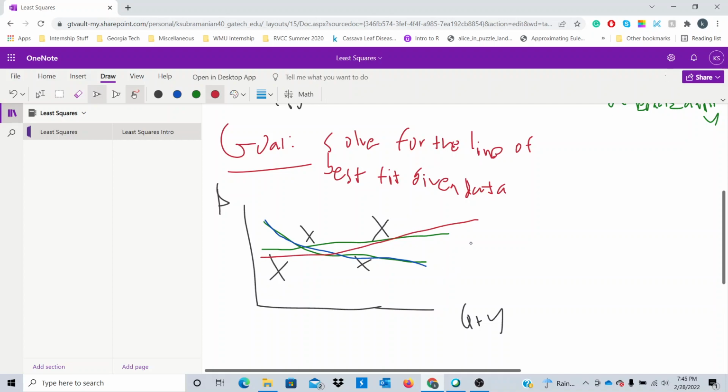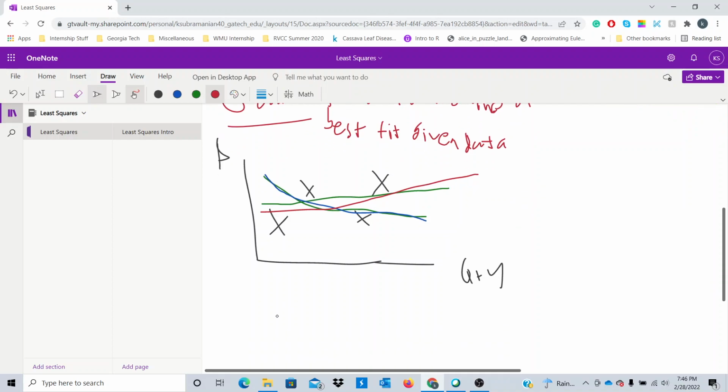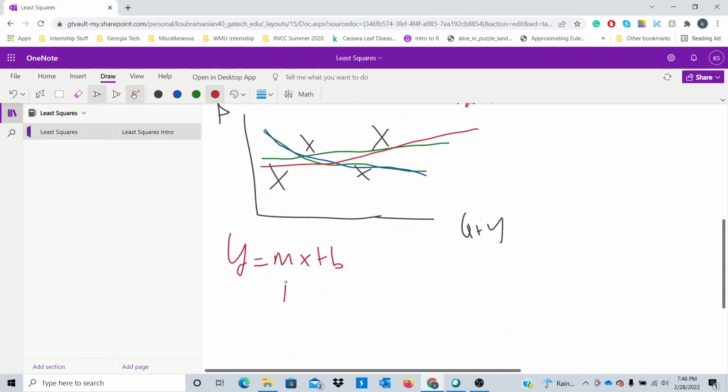And how do we know which line is the best to use? Well, what do we have here? We have that a line can be expressed as y equals mx plus b. So what is m? If you remember from your algebra class, m represents the slope of the line. It's the rise over run. So for a unit change in x, if x changes by 1, how much does y change? That's called the slope. And this b is called the y-intercept. So when x equals 0, what is y at that point? That's what b is.